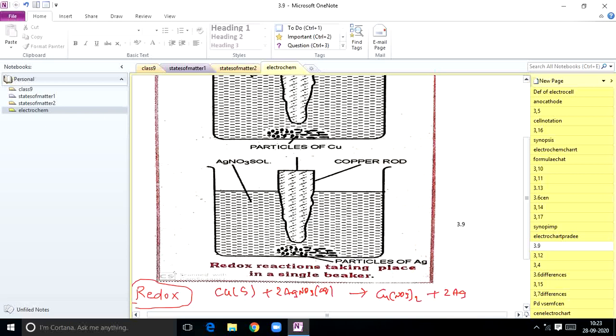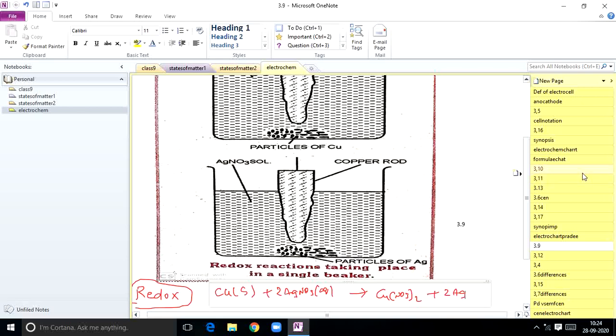What I want to conclude from these two examples is, whenever a redox reaction takes place directly in a single beaker, chemical energy in the form of heat is produced. By suitable means, it is possible to bring about the redox reaction indirectly, so as to convert chemical energy into electrical energy. So how to convert? By using a redox reaction, we can convert chemical energy into electrical energy.